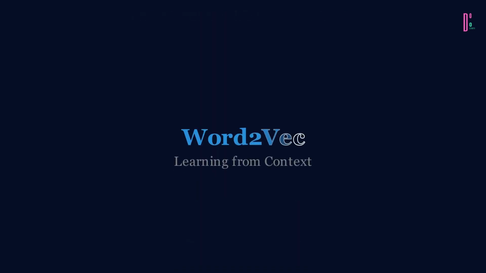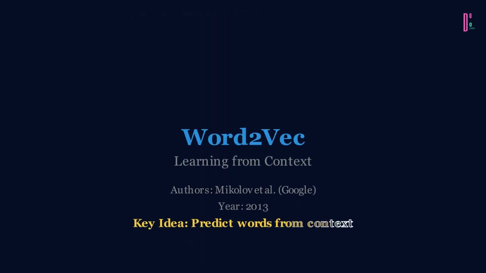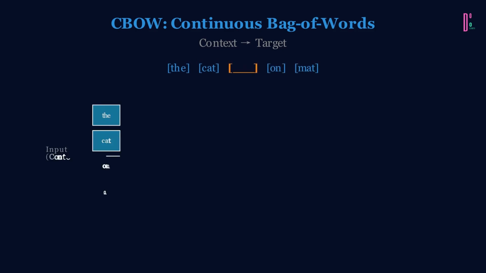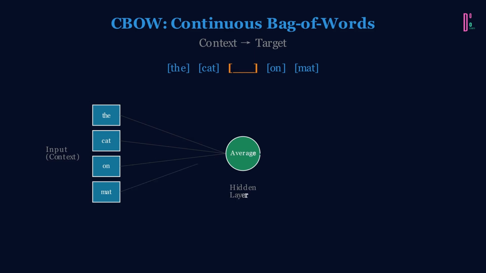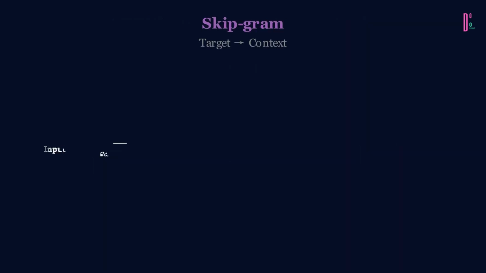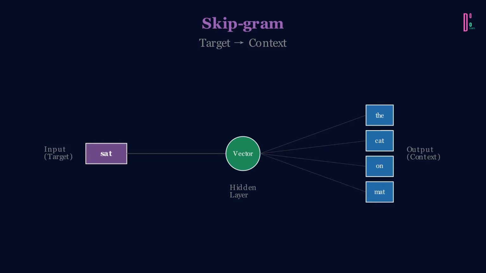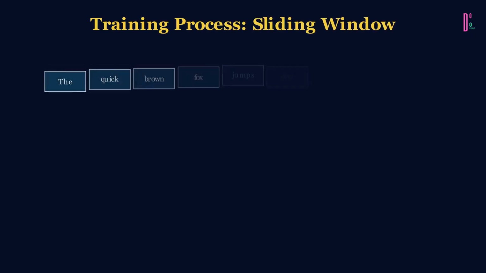Word2Vec, introduced by Google researchers in 2013, uses a simple but brilliant idea: train a neural network to predict words from their context. There are two architectures. First, CBOW, continuous bag of words, takes surrounding context words and predicts the center word. If you see "the cat blank on the mat," the model learns to predict "sat." Second, skipgram does the opposite. Given a target word like sat, it predicts the surrounding context. Skipgram works better for rare words and larger datasets, so it's more commonly used.